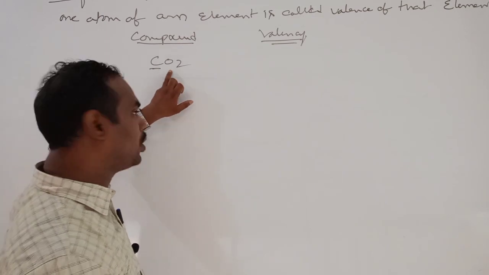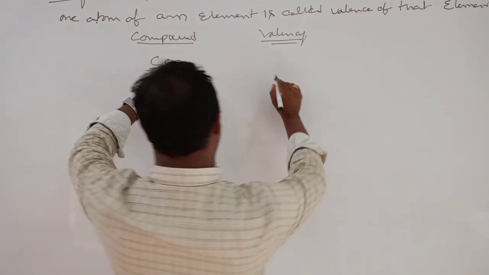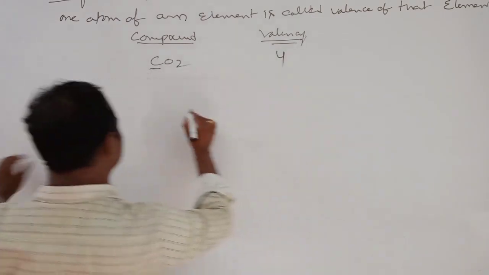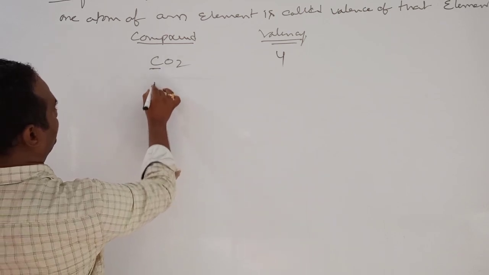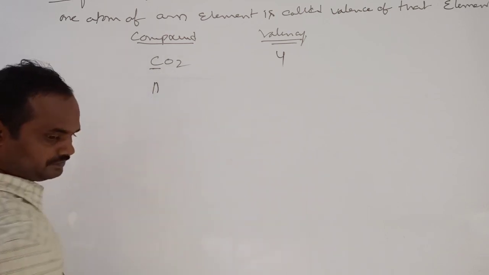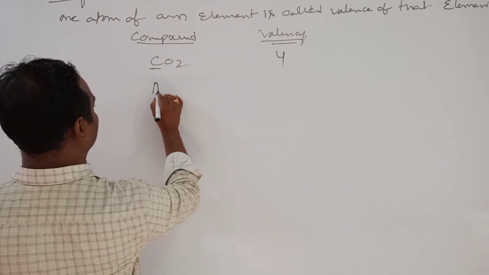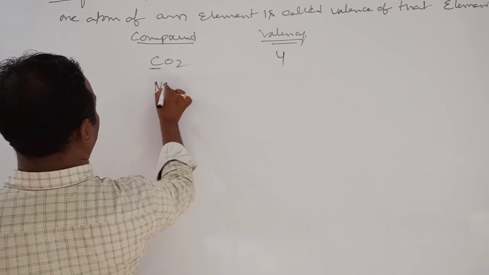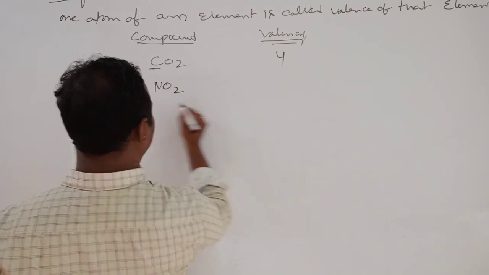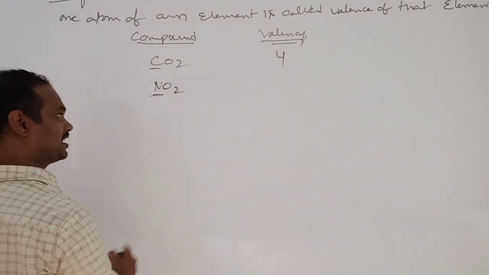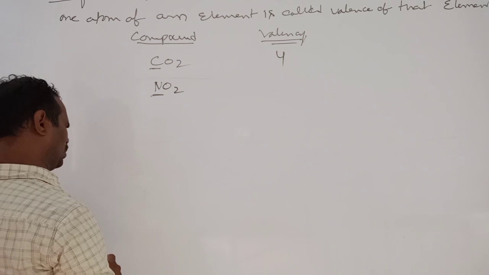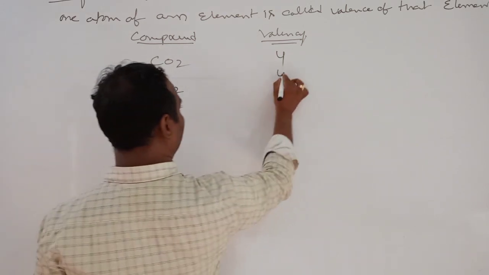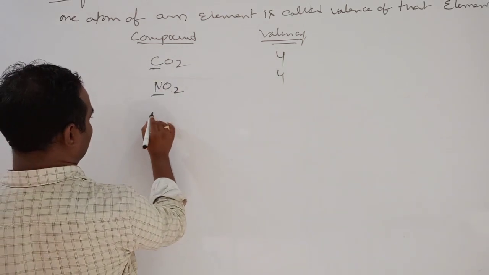Here 2 oxygen atoms, so valency becomes 2 into 2, 4. Now NO2: this nitrogen combined with 2 oxygen atoms, 2 into 2, 4.